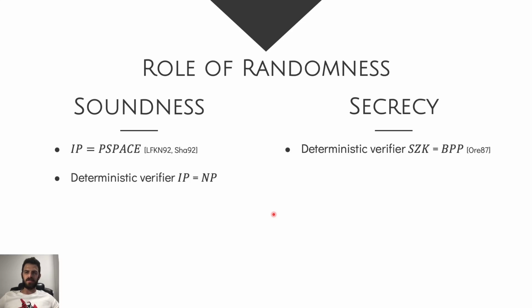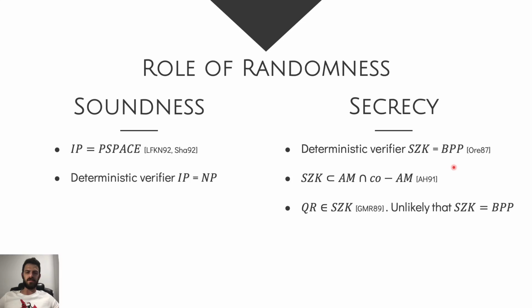In the realm of secrecy, or zero knowledge, we know that statistical zero knowledge with deterministic verifiers is known to be only as strong as BPP. However, it is widely believed that statistical zero knowledge is not contained in BPP.